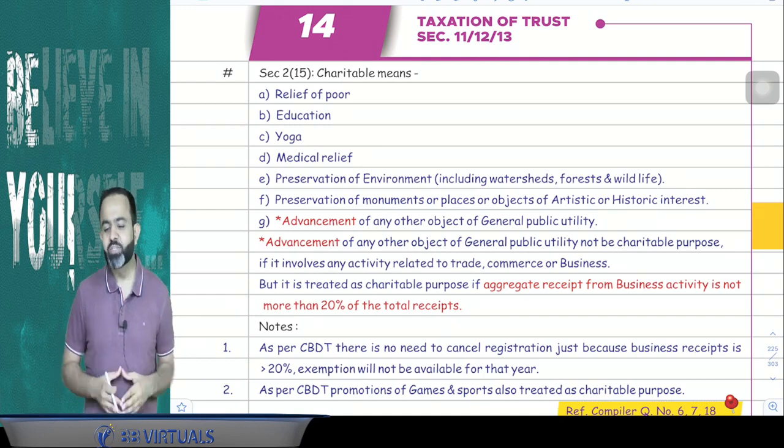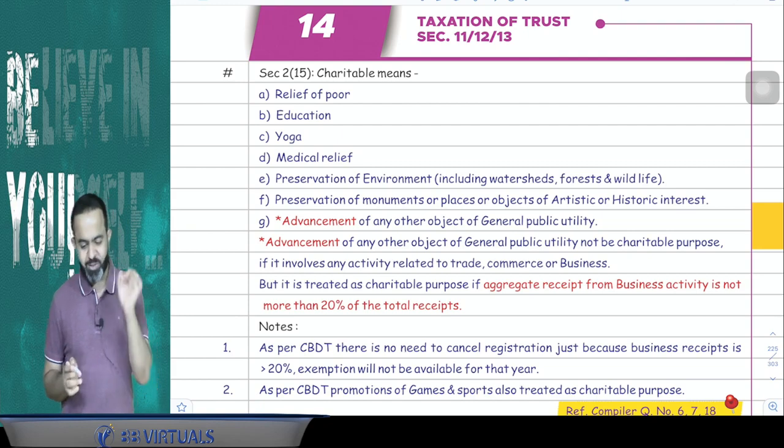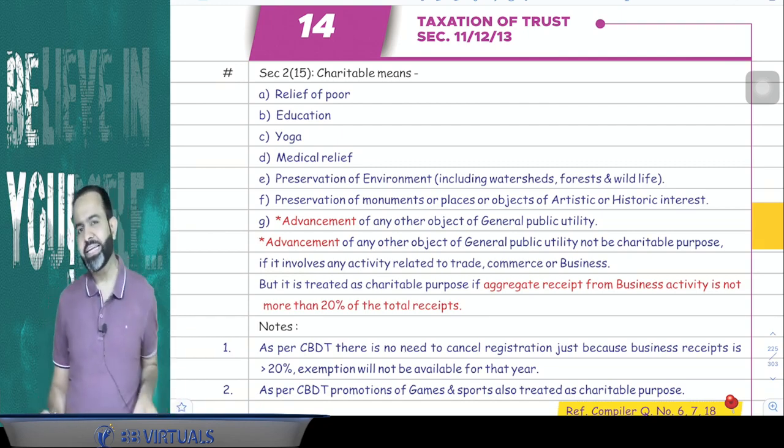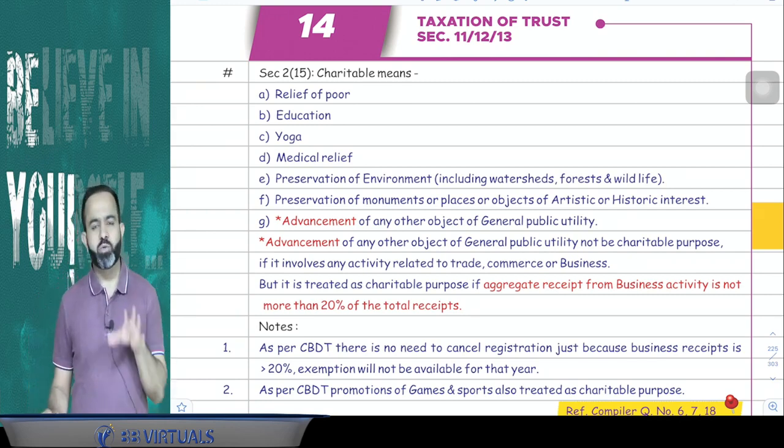Today we are going to revise a very important topic, the taxation of trusts. Trust means charitable and religious trust. This topic will cover approximately 6 to 8 marks in the examination, so it is really important. You have to remember all the provisions of this topic.